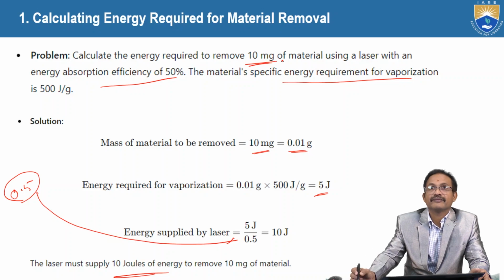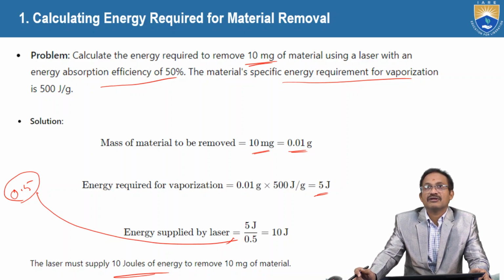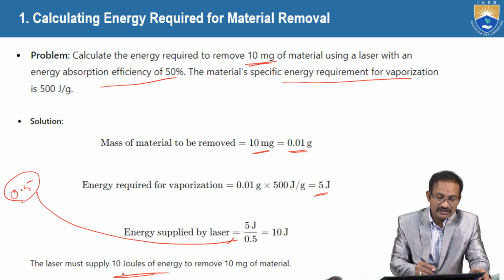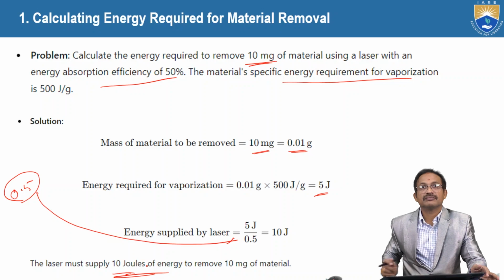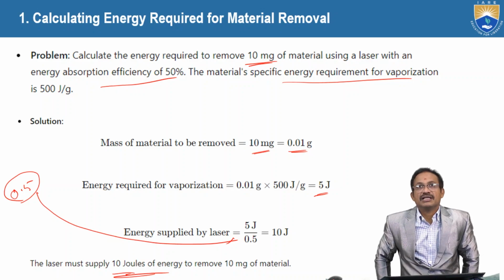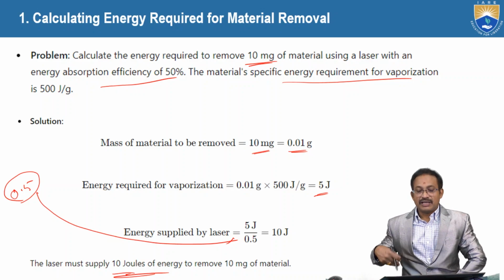In order to remove the 10 milligrams of material from the workpiece, how much energy is required? 10 joules. Here it is energy, let us say.